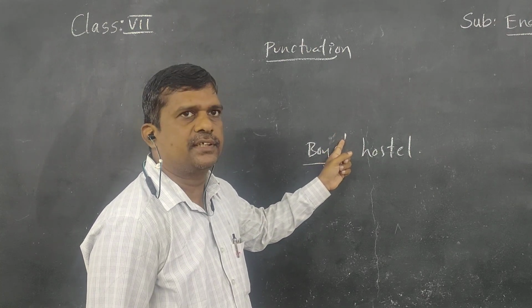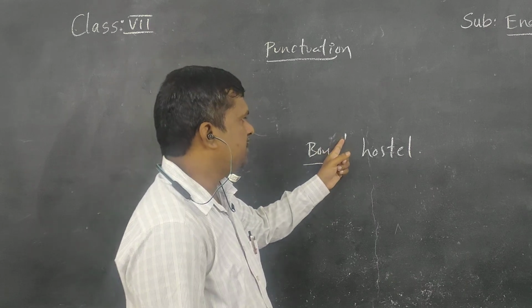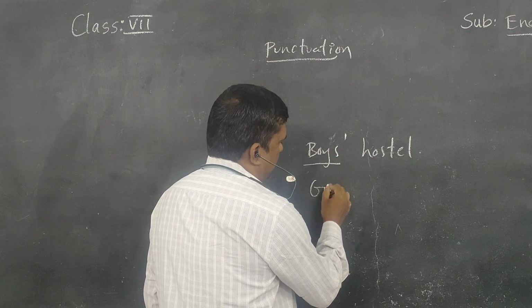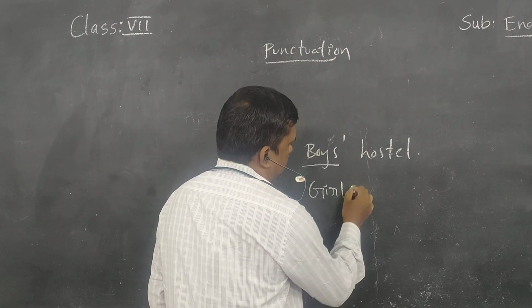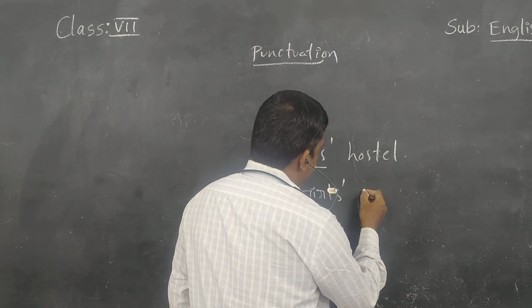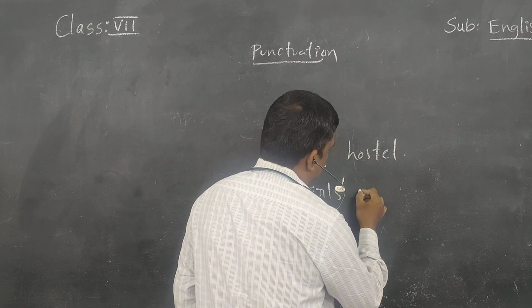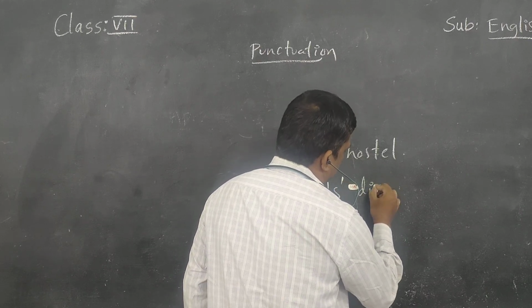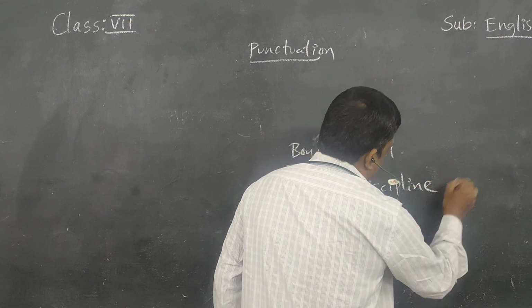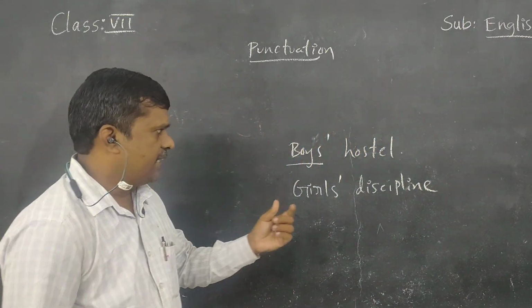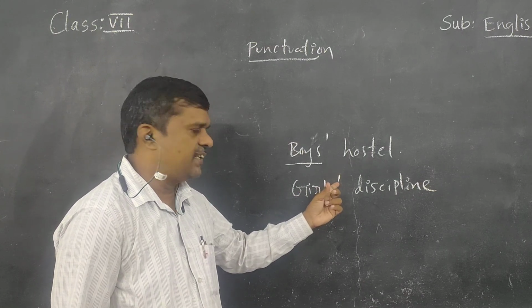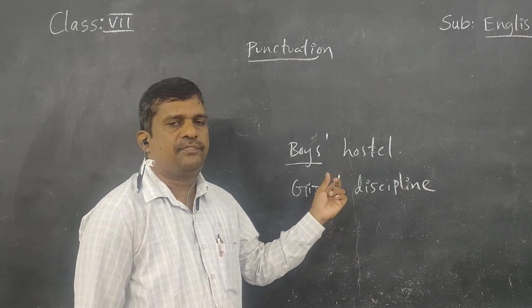After s. Boys' hostel. Similarly, girls' discipline. Since it is plural, the apostrophe must be used after s.